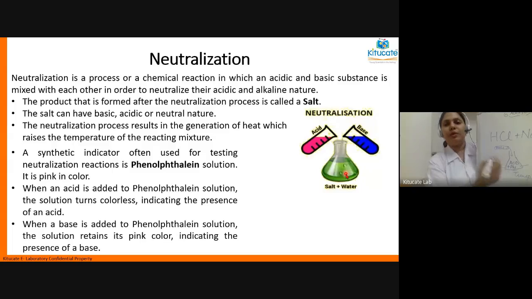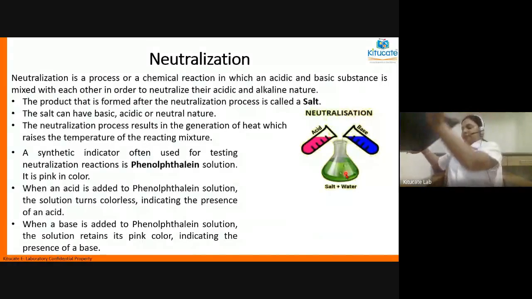Now, actually, the neutralization process is just one step before. So, pink color minus one step is when the neutralization has taken place. The pink color will come when the base is little higher than the acid. But we cannot find out that pink minus one step. So for us, the neutralization reaction has completed when we get the pink color. Okay? Is this clear to everyone?